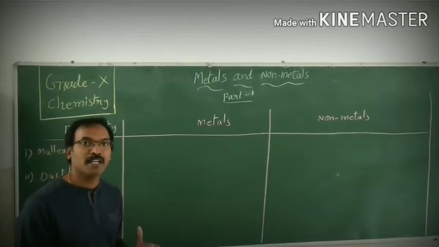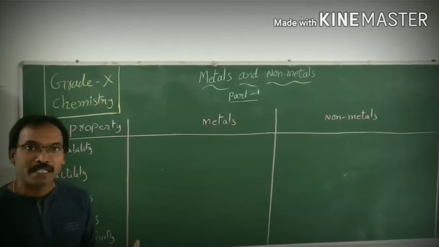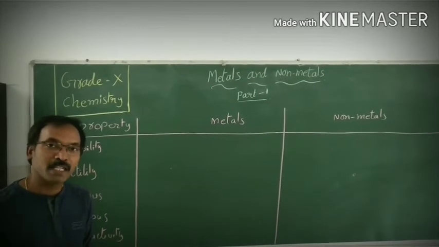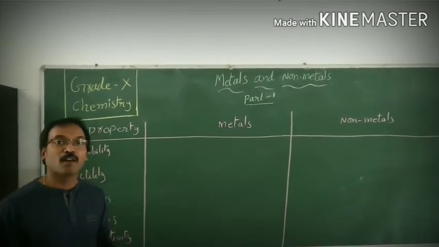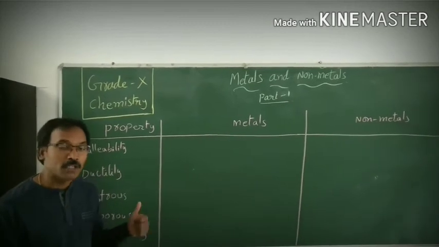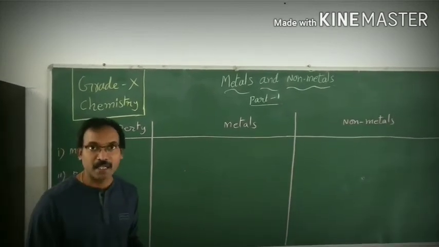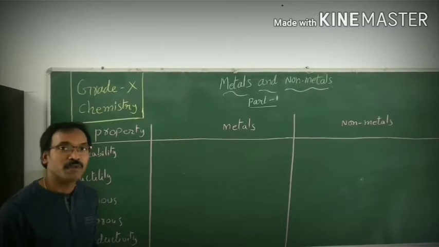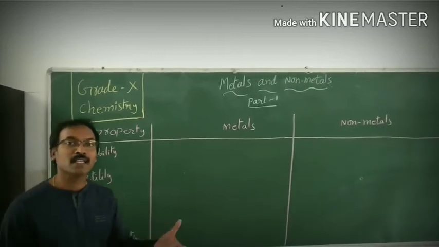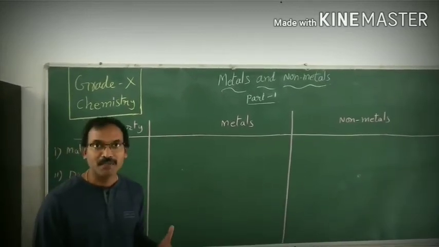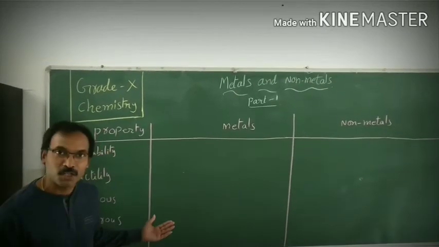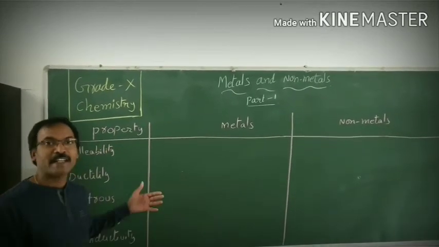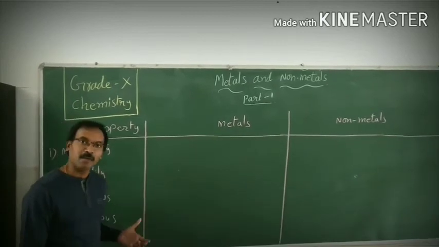Okay. In this chapter, we are going to understand metals and non-metals, their physical properties as well as their chemical properties, how those metals and non-metals react with each other and how they react with different elements and other compounds. Apart from those, we are going to understand how to extract metals profitably, which is nothing but metallurgy. That topic also we are going to learn in this chapter. Okay. So first let us see the physical properties of the elements.